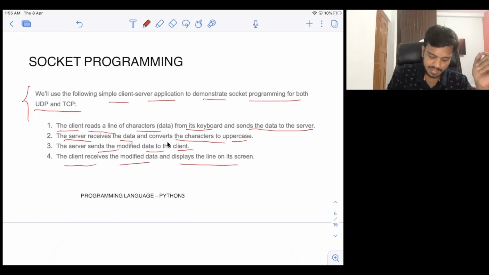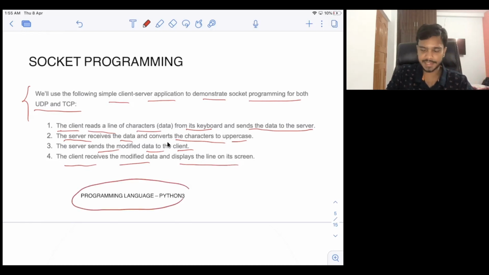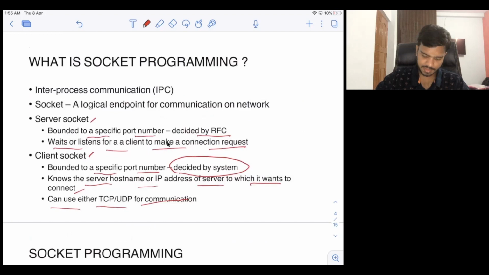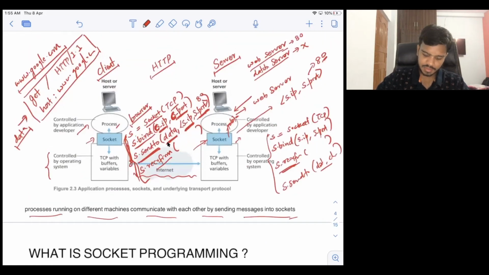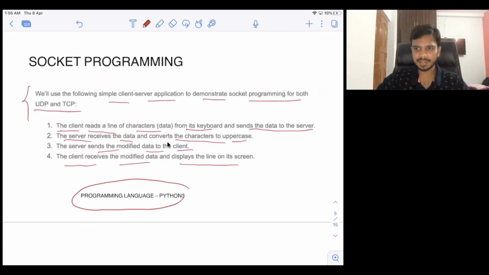The language that I will be using for implementing this client and server will be Python 3 here. I could have gone with some other programming language, but Python is quite easy to write. And also, all the system calls or functions that I've written here are very easy to understand in Python. So that's why I selected Python here. You can also select another programming language and convert this program to maybe C++, C, Java, all of this.